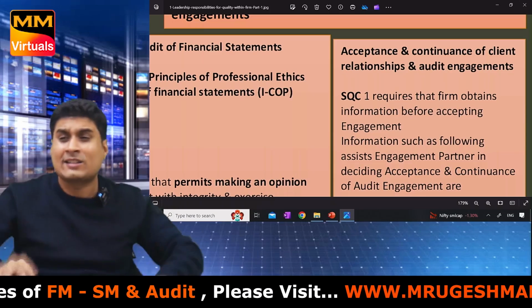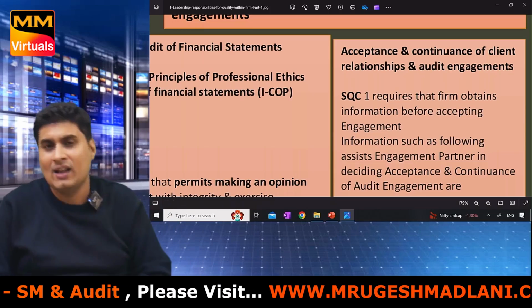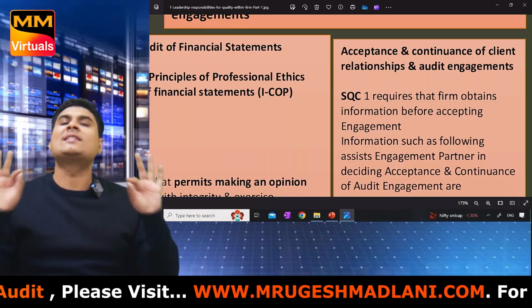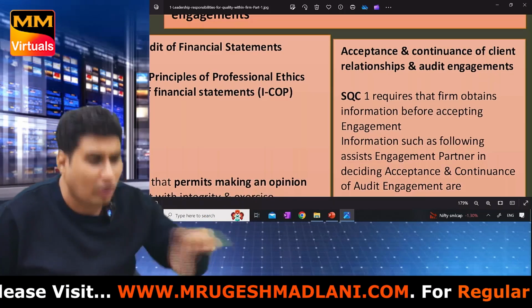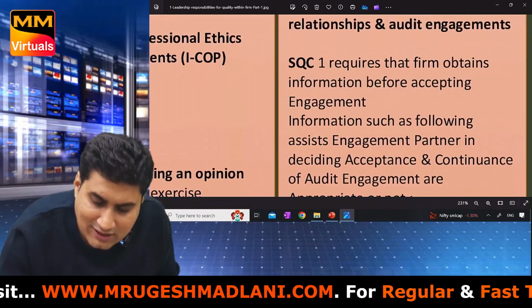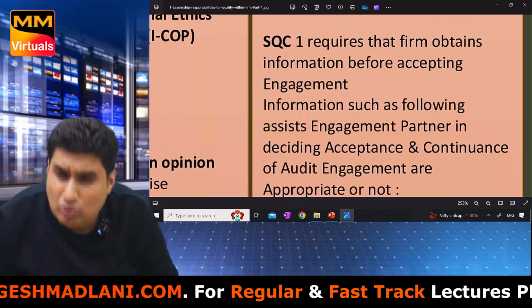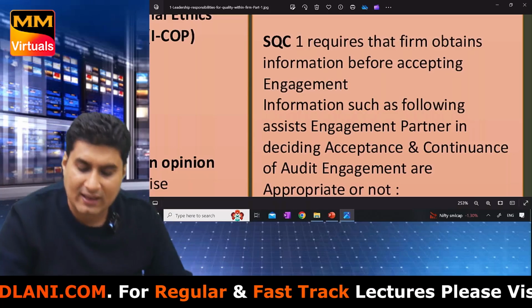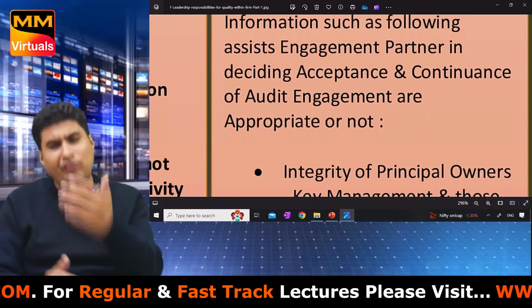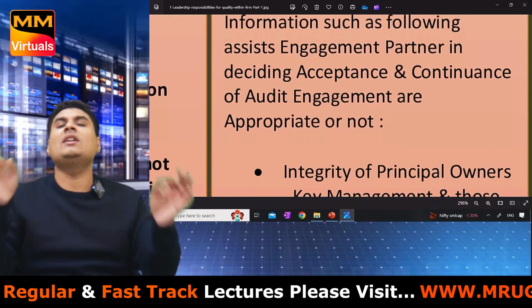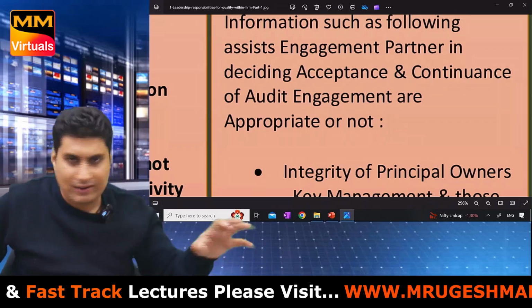Whenever you want to accept any client, 4 points are there. After checking the 4 points, decide whether to accept the client or reject the client. See here. SQC 1, Standard on Quality Control 1, requires that firms should check the following before accepting any client. Information such as the following helps the engagement partner in deciding whether to accept the client or not.